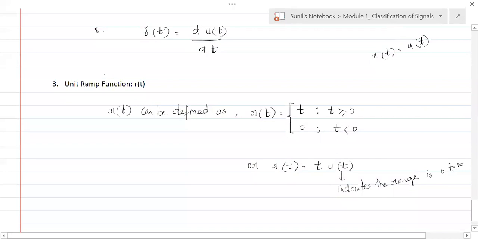This u of t, if it is alone, it is a signal. If it is there with another function of t, then it is defining the range of that function of t with which it is there.